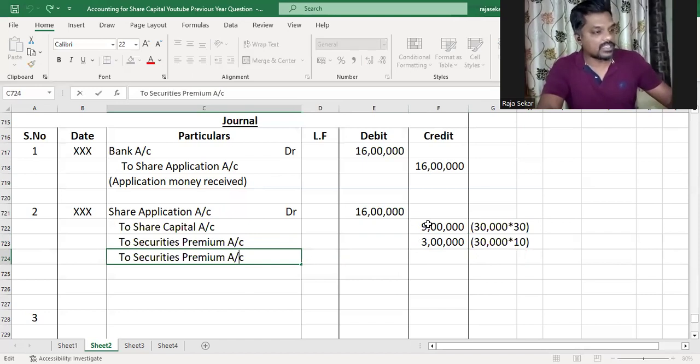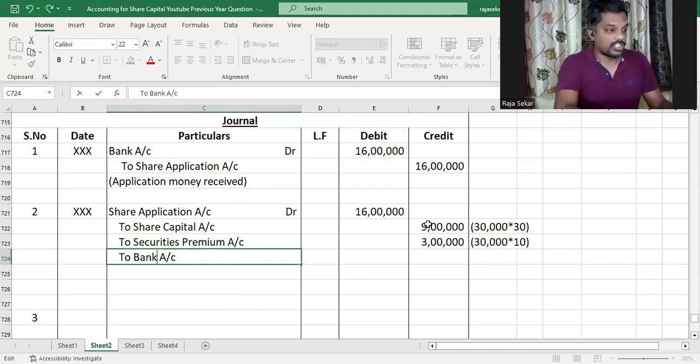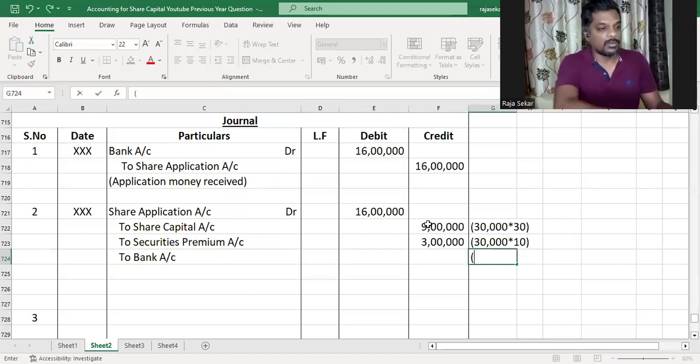And we've also rejected certain applications, which means we'll have to refund the application money received on those shares. And the number of shares that we rejected are 5,000. We received 40,000 applications and we made pro rata allotment only on 35,000 shares. So 5,000 applications have been rejected by us.